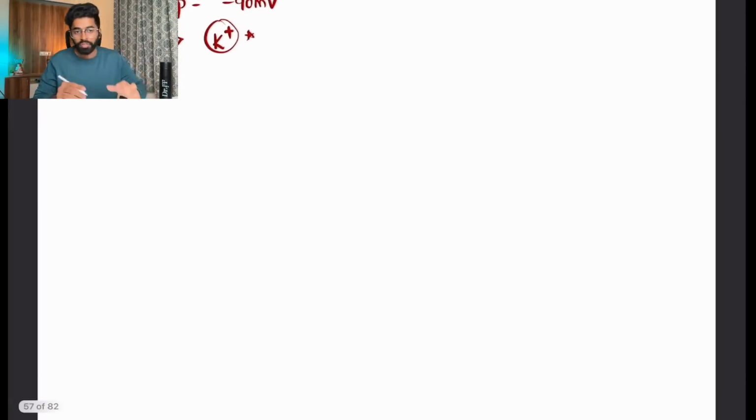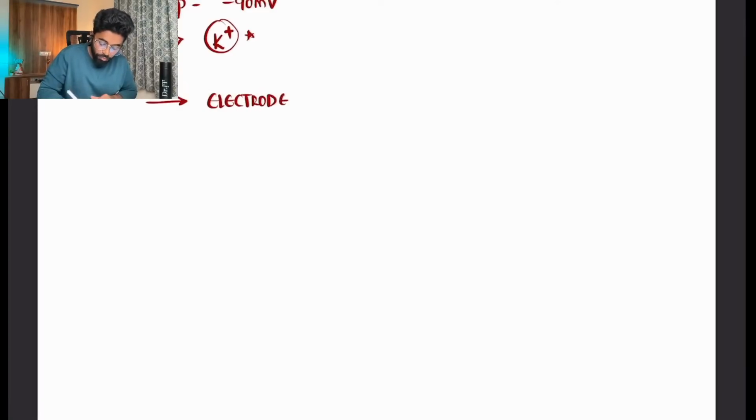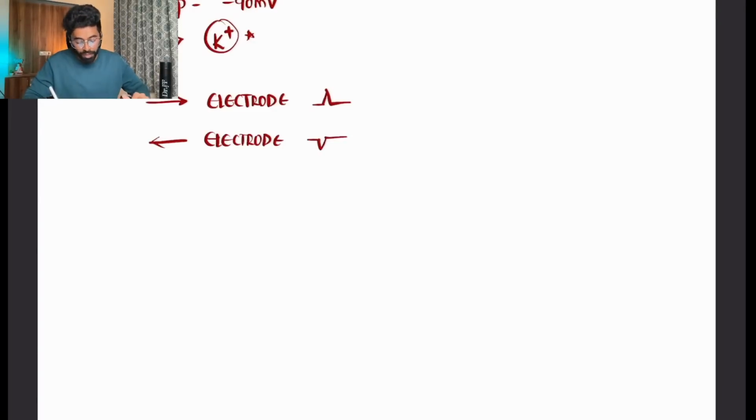Whenever we study ECG, in whatever source you study, one thing they will tell you is that whenever a current or a conduction wave is moving towards the electrode, we will get a positive wave, and when it is moving away from the electrode, we will get a negative wave.